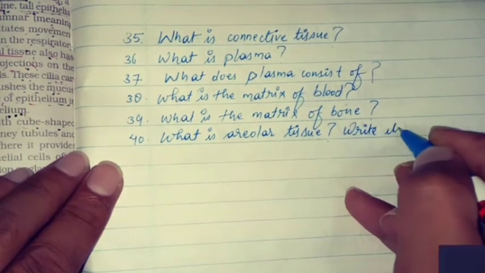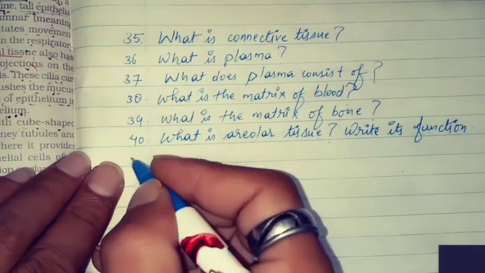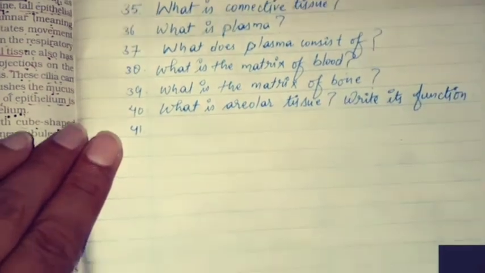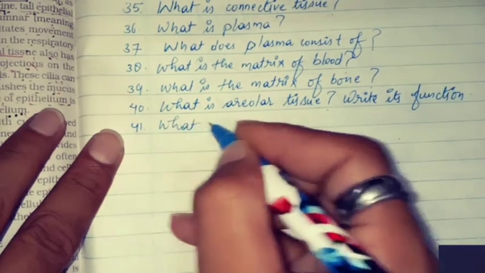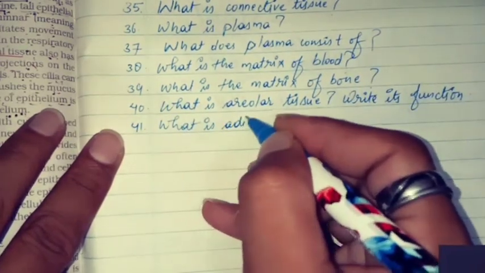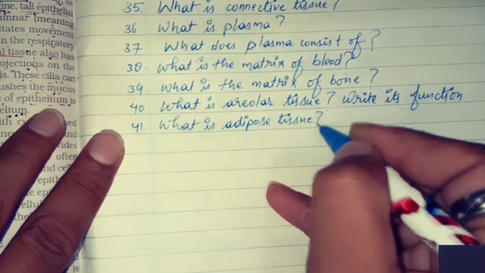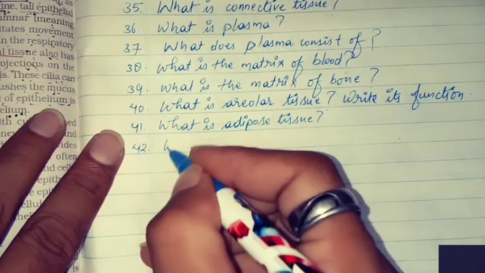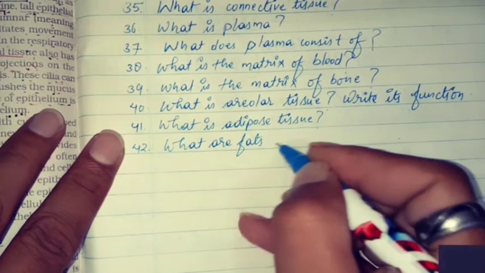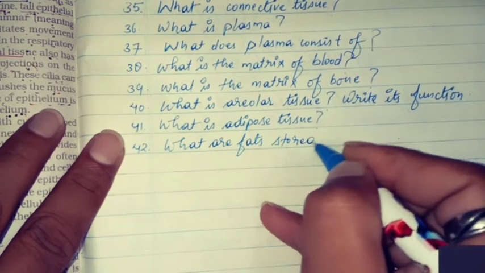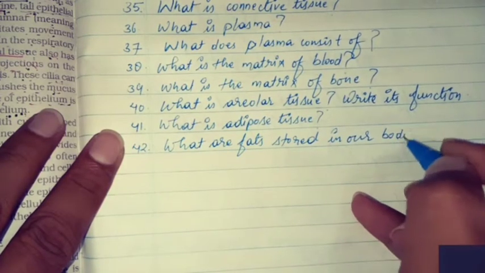Write its function. 41. What is adipose tissue? 42. Where are fats stored in our body?